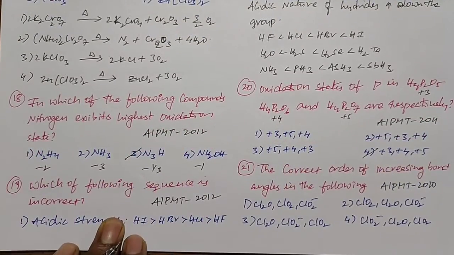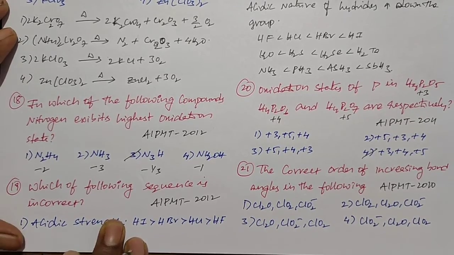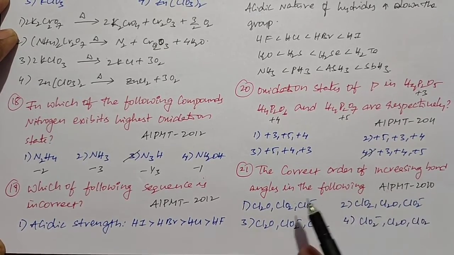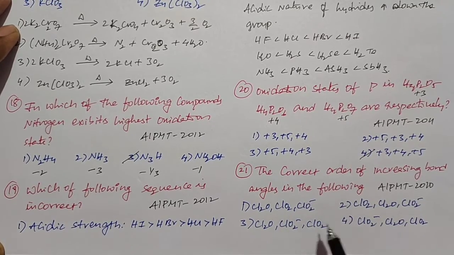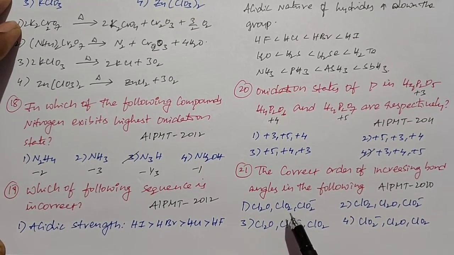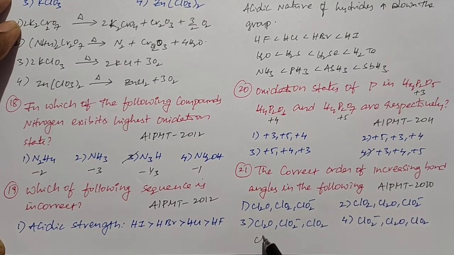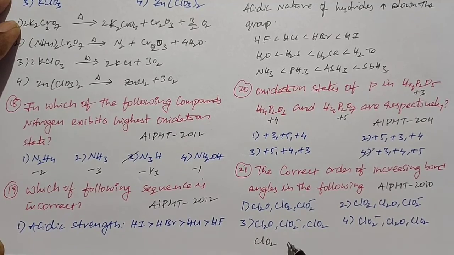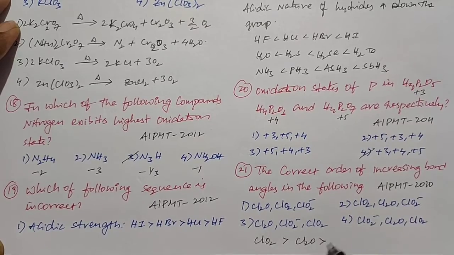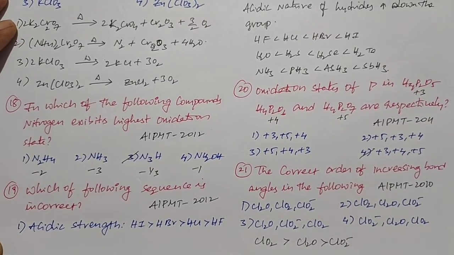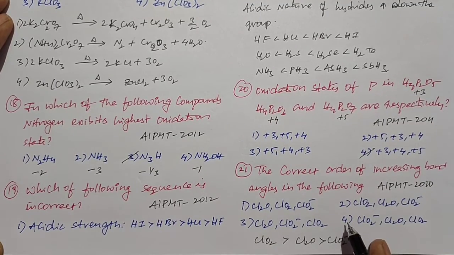Students, this is the next question. This question is given in the All India Pre-Medical Test 2010 paper. The correct order of increasing bond angle in the following. Here we have Cl2O, ClO2 and ClO2 minus. They are asking the increasing order of bond angles in the following species. The order of bond angles is ClO2 having the highest bond angle, then Cl2O, and at last ClO2 minus. So based on this, the fourth option is the right option.